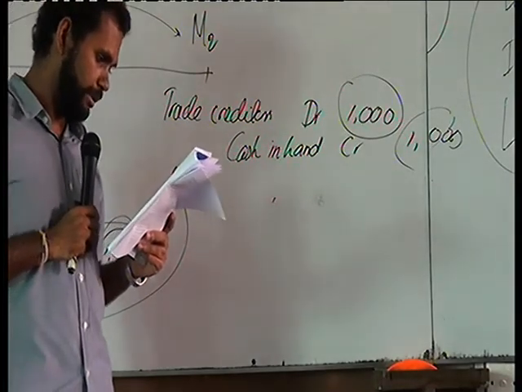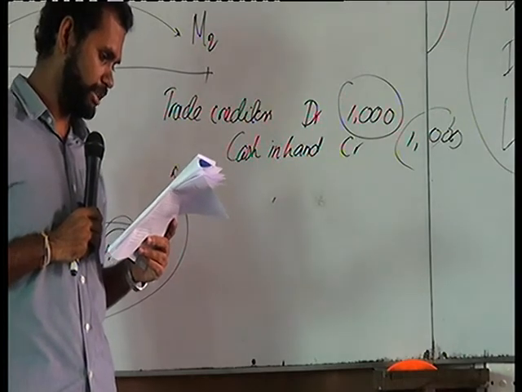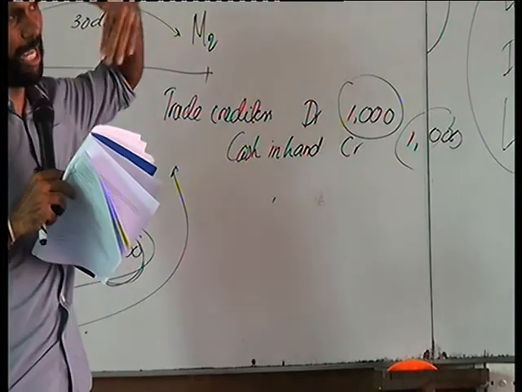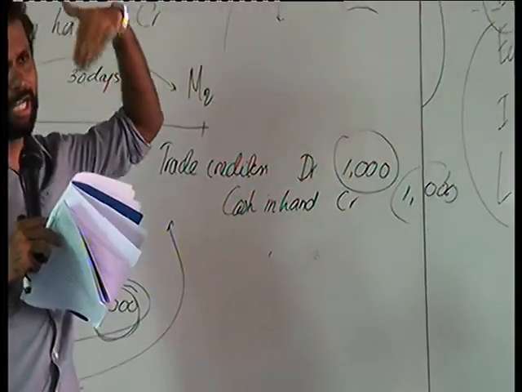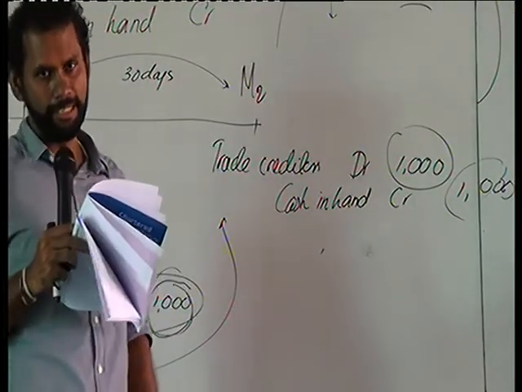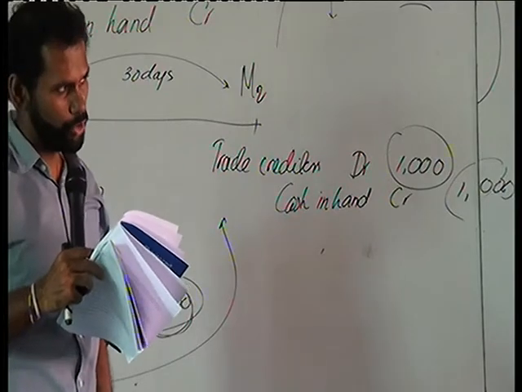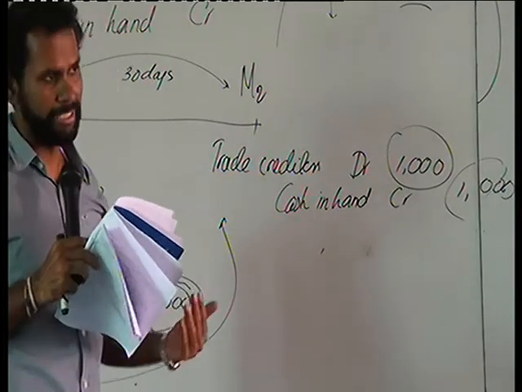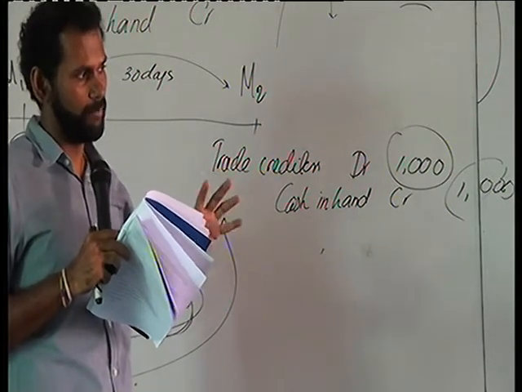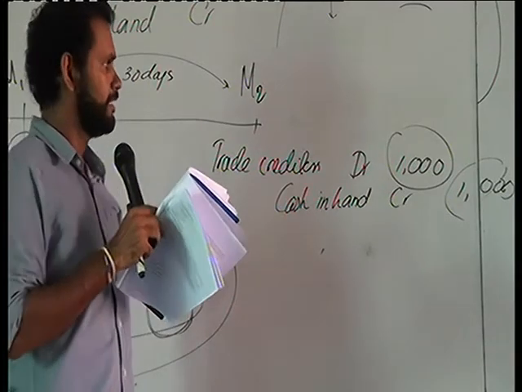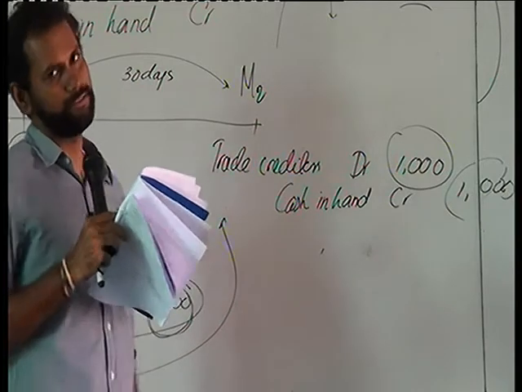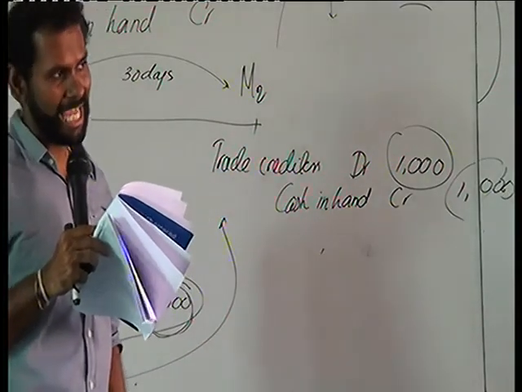Item number 8, receipt of cash from debtors. What do you mean by debtors? Debtors means we have made sales to a customer who is going to settle the balance at a later date. Debtor means a customer who is going to settle the balance at a later date. We call him a debtor. So now what has happened is, a debtor is going to settle the money to us. Receipt of cash from debtor.